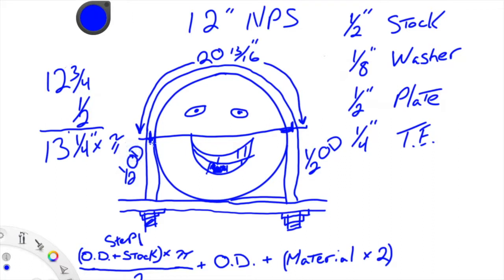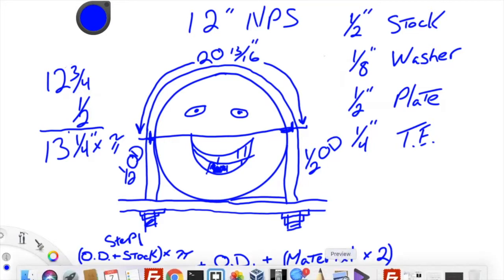So instead of saying 20 13/16 plus half the OD plus half the OD, we're just going to do 20 13/16 plus 1 OD, which is 12 3/4 of an inch. So let's bring our calculator back up.